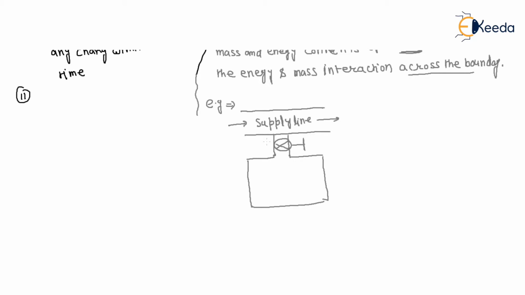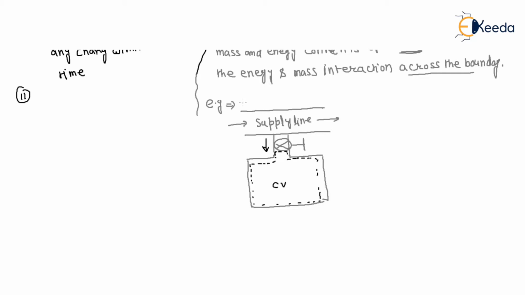The fluid will come in this direction. This is our boundary of the control volume, so this is our control volume. What is the flow across the boundary and what is the change within the control volume? Both are of interest, right?